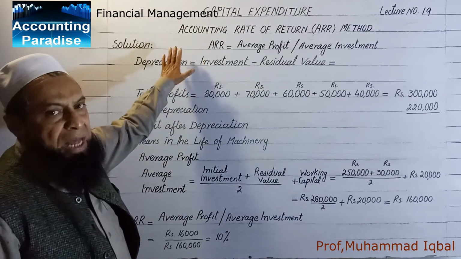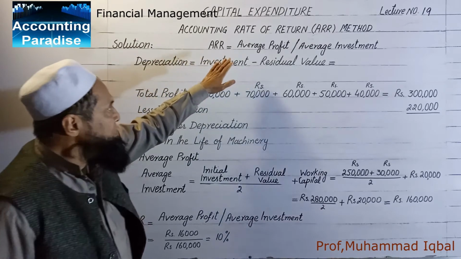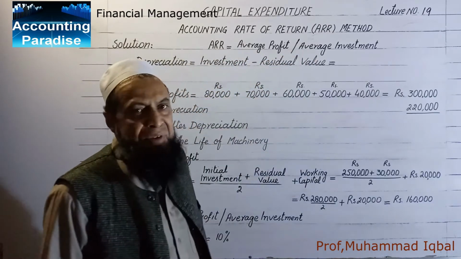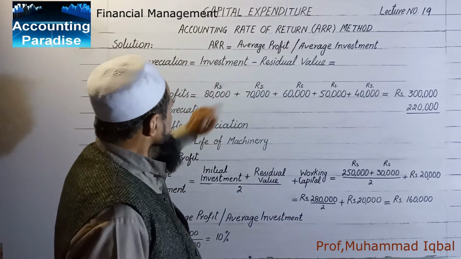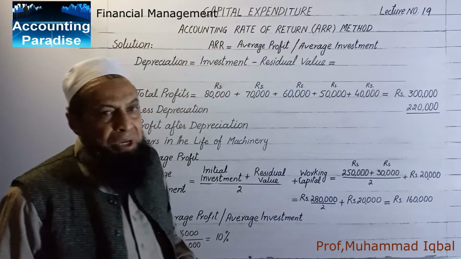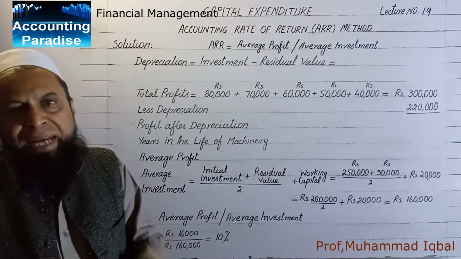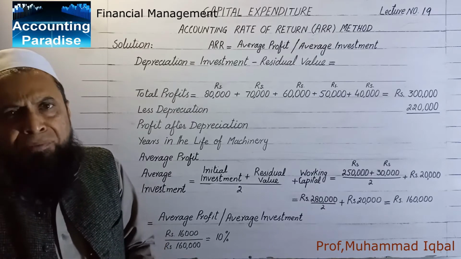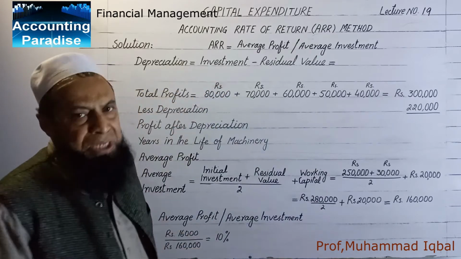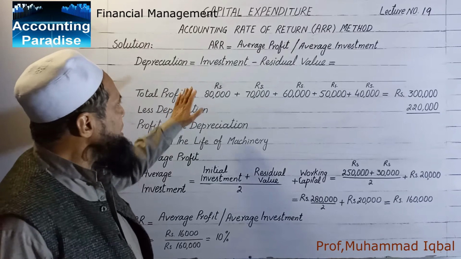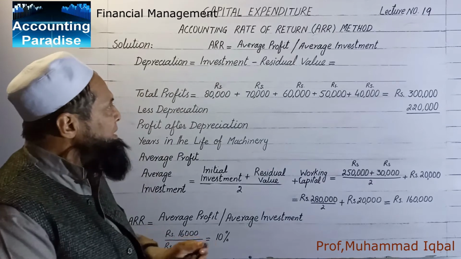Here is the solution of that example. We know ARR is equal to average profit over average investment. First of all, we will calculate the average profit. To calculate the average profit, we also know that the profits are after depreciation but before tax and interest. We have not applied tax or interest, but the profits are before depreciation. So we will first of all calculate the depreciation. Depreciation is equal to investment minus residual value.